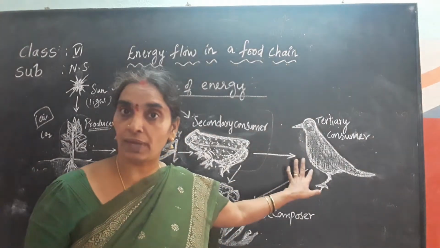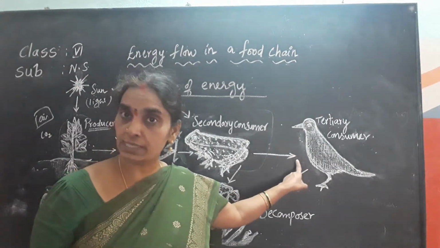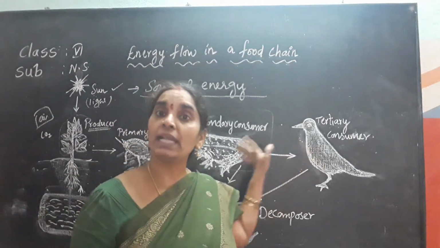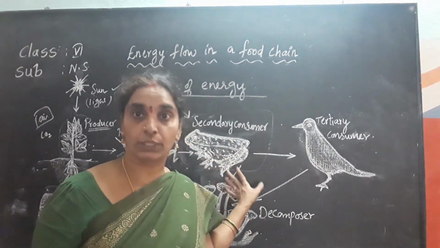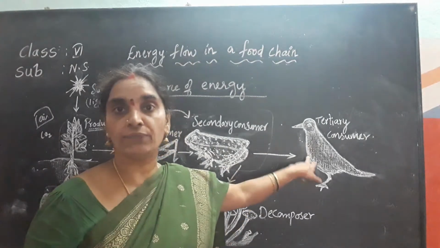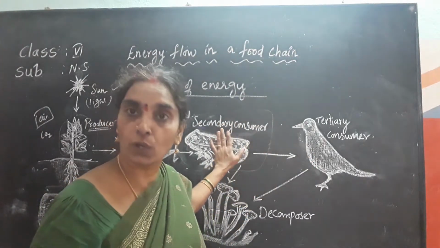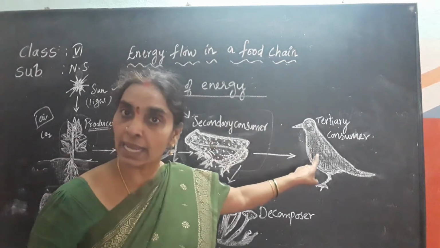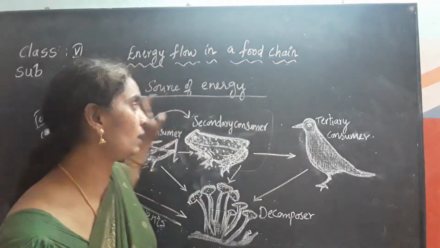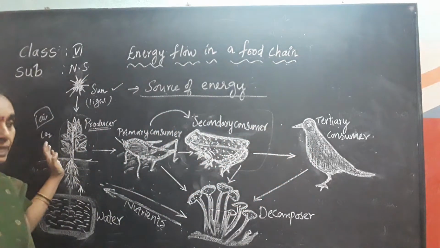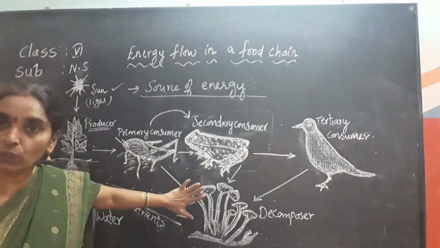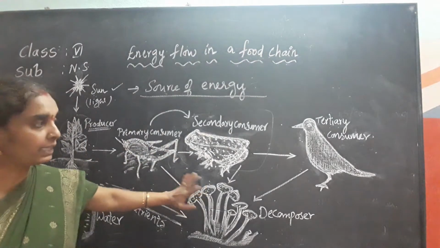Yes, it can survive because it is a natural scavenger. It depends on dead and decayed organic matter too. So, it can survive in the absence of the frog also, as it is an omnivore. It can also depend on plant foods like grains and also dead and decayed organisms, which it can use up.